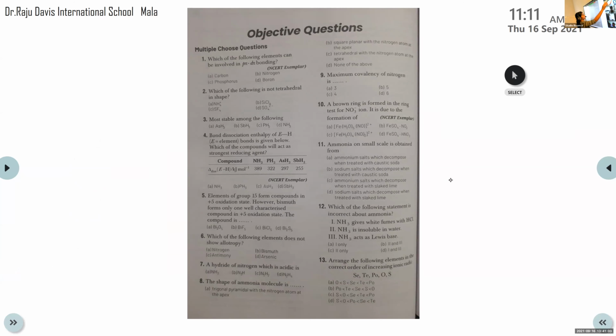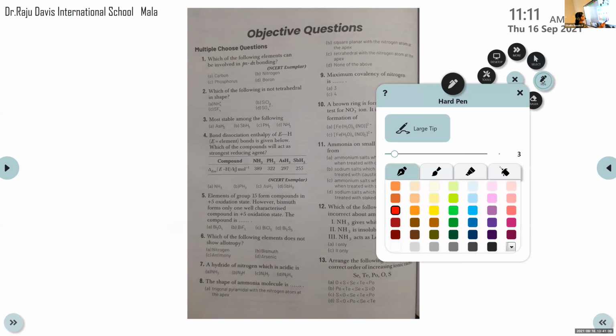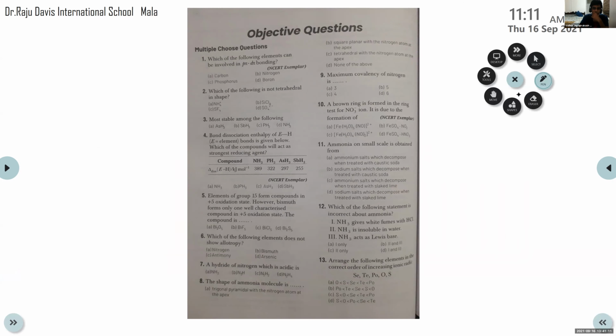So the first question. Vidur, can you read the first question? Which of the following elements can be involved in p-pi d-pi bonding? Options are A, carbon, B, nitrogen, C, phosphorus, D, boron.